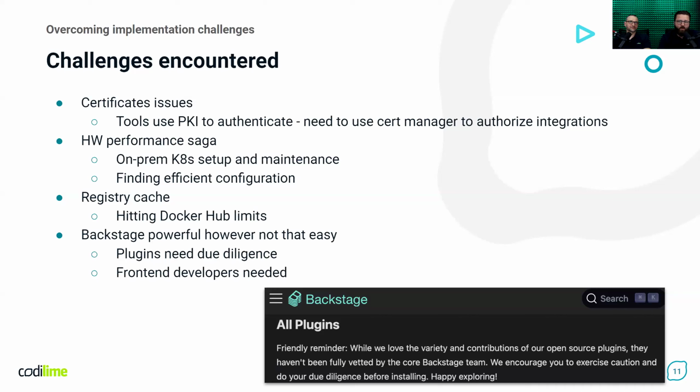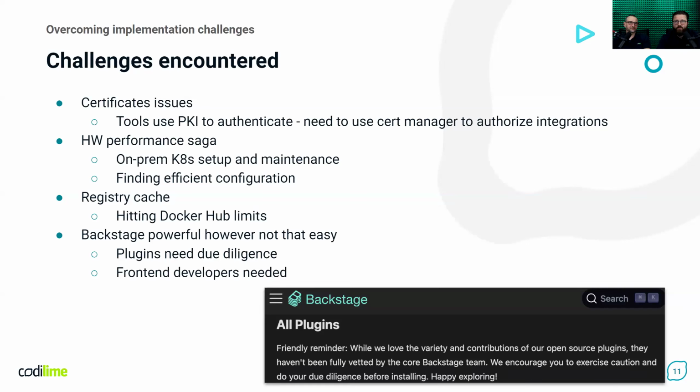Next, as I mentioned, we started with Minikube. Everyone was working with Minikube, and testing of the integrations and developing scripts and makefiles was done this way. But later we decided to try on-prem deployment. Rancher was used. We needed to decide how many nodes would be used, and what the CPU and memory configuration would be. Finding an efficient configuration was not that easy.